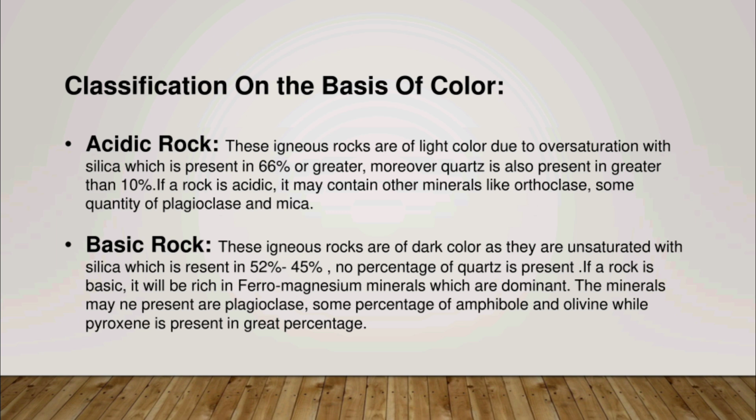Now we talk about basic rock. What are basic rock? Basic rock are those igneous rock that are dark in color due to undersaturation with silica. Moreover, there is no quartz present in basic rock. If a rock is basic, it will be rich in ferromagnesian minerals. The minerals present in a basic rock are plagioclase and some quantity of amphibole, while pyroxene is present in a great percentage.